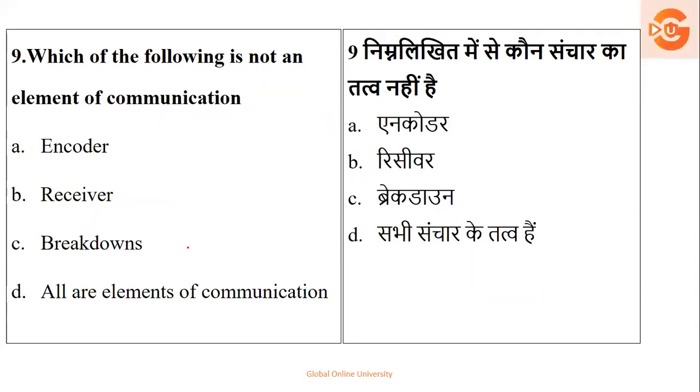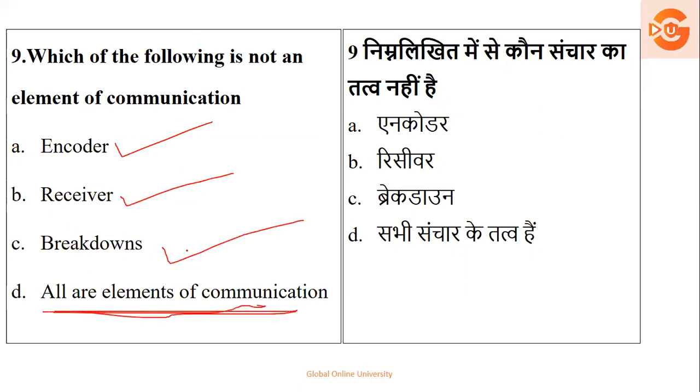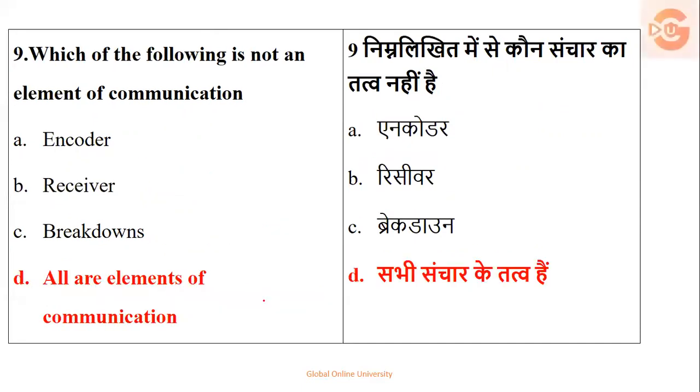It's encoder, receiver, breakdowns. All are the elements of communication. So yes, we have encoder, we have receiver, we have breakdowns in communication. So ideally all are the elements of communication. So here, all of the above is the right answer.